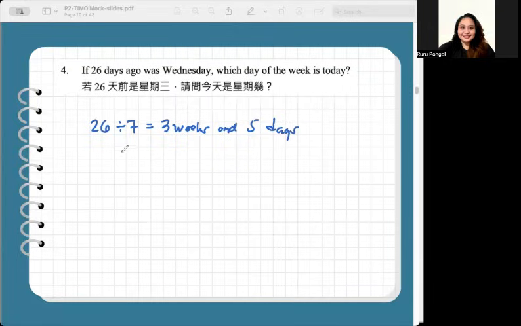3 weeks and 5 days. The remainder of 5 means today is 5 days after Wednesday. Again, the remainder of 5 means today is 5 days after the last Wednesday. Now, count forward on Wednesday. That would be Thursday, Friday, Saturday, Sunday, Monday. Final answer, Monday.